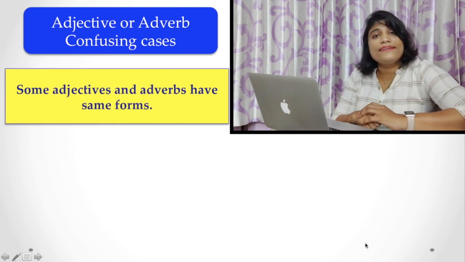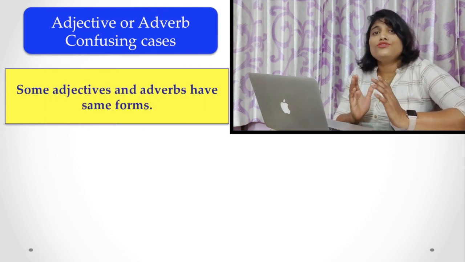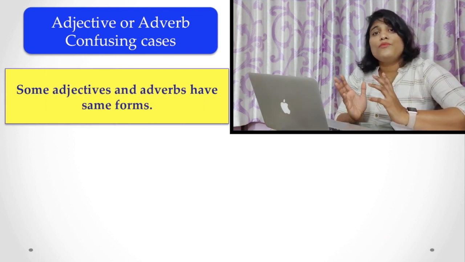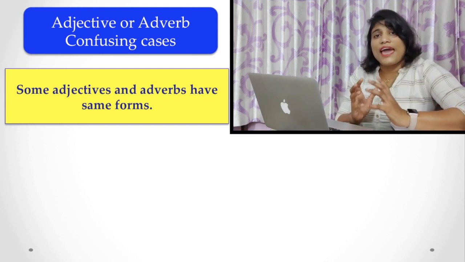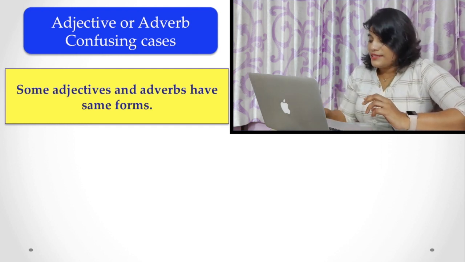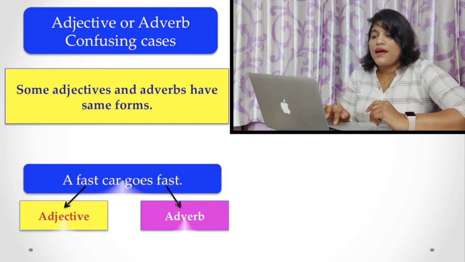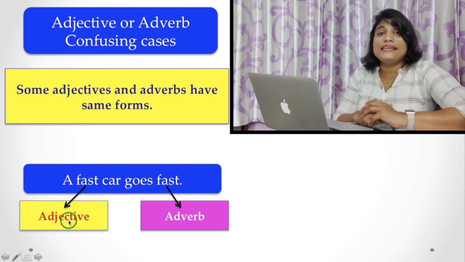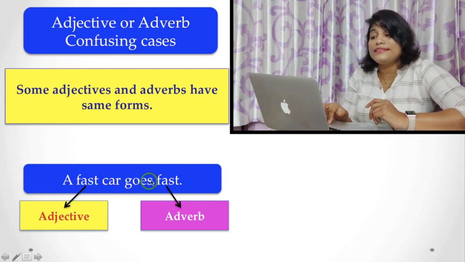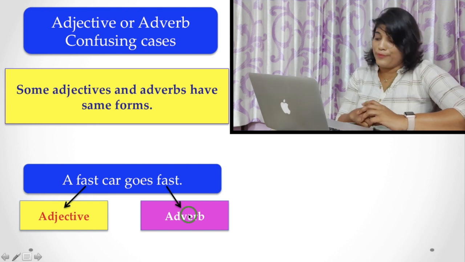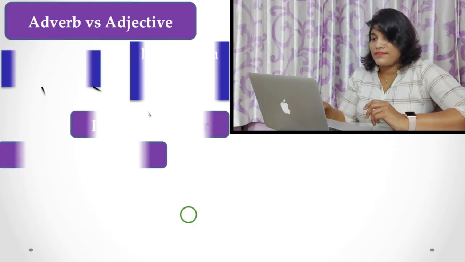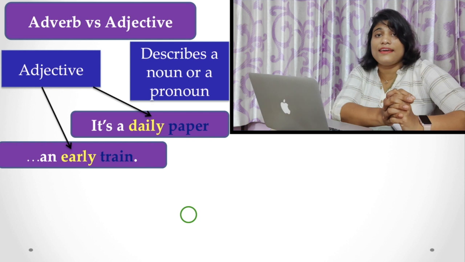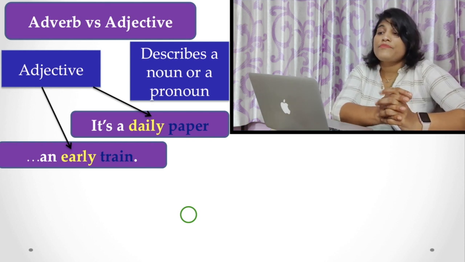Now, there are some words that are the same both as adjectives and as adverbs. That is, a fast car goes fast. Here the first one is an adjective, but the second one is an adverb. Now, let's see the difference between adjectives and adverbs.